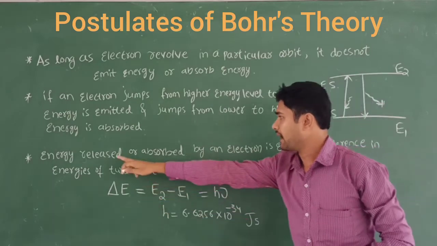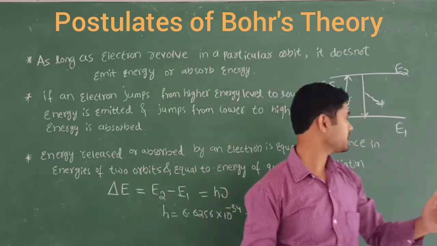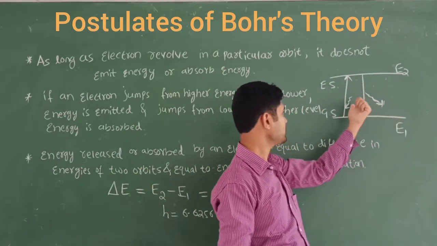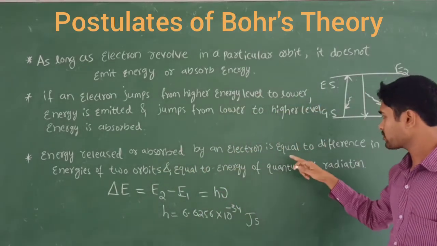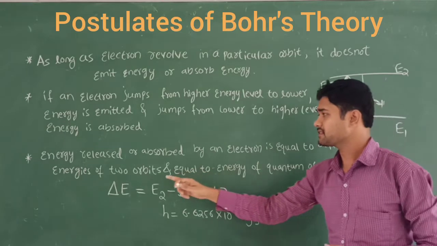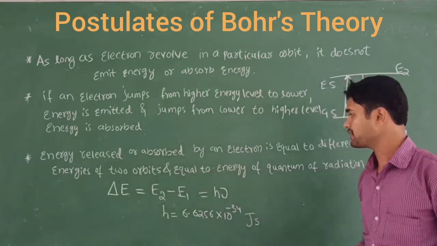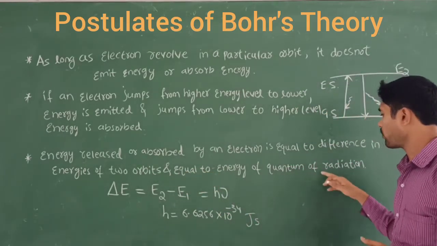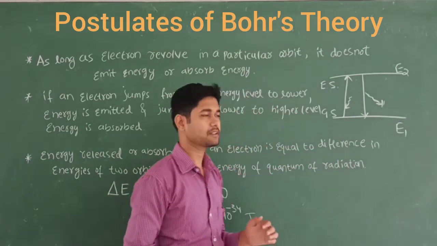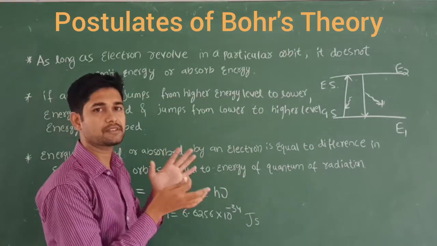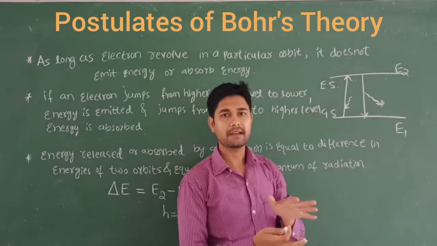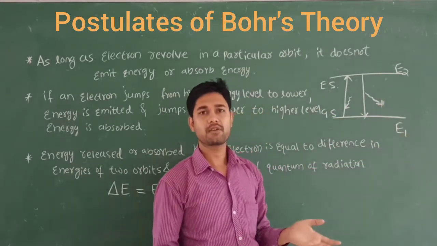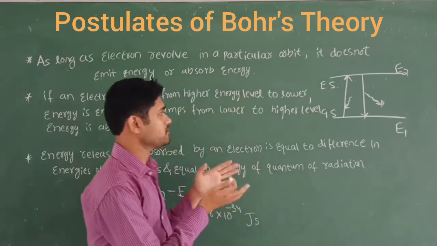Next point, the energy released. Here you can see energy is released, and this energy is called absorbed here. So the energy released or absorbed by an electron is equal to the difference in the energies of the two orbits, and equal to the energy of the quantum of the radiation. It is very interesting. He is going to differentiate between these two energy levels. That is E2 minus E1, because E2 is the higher energy level and E1 is the lower energy level.